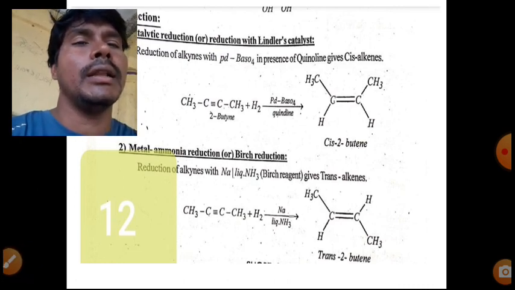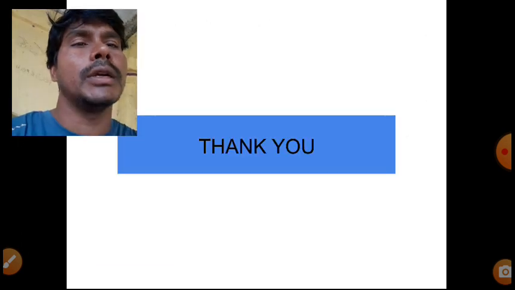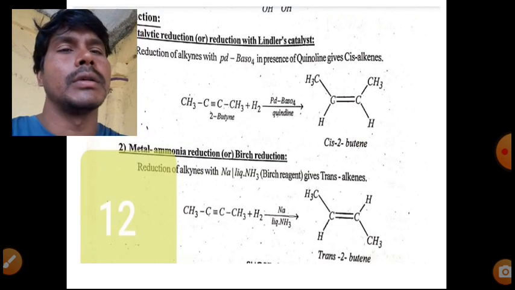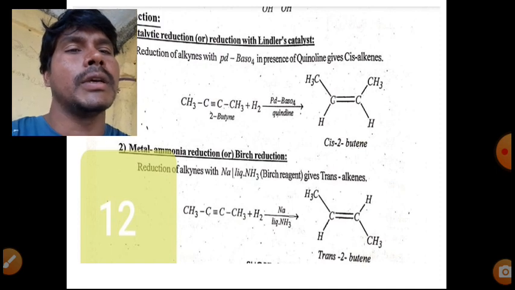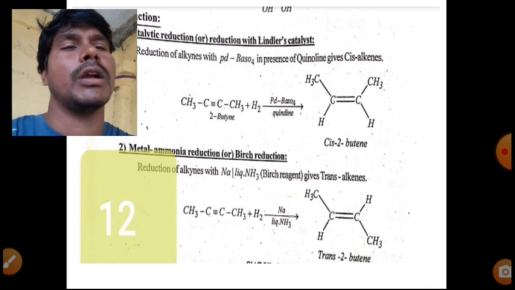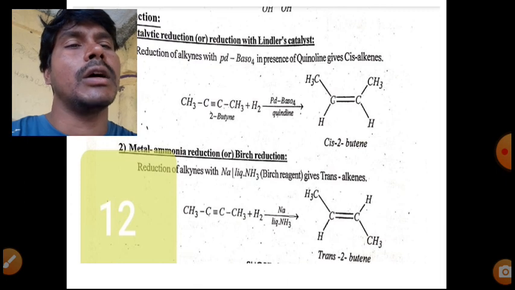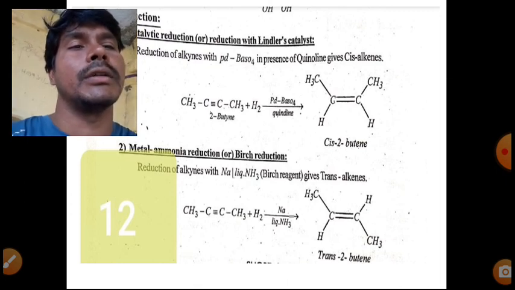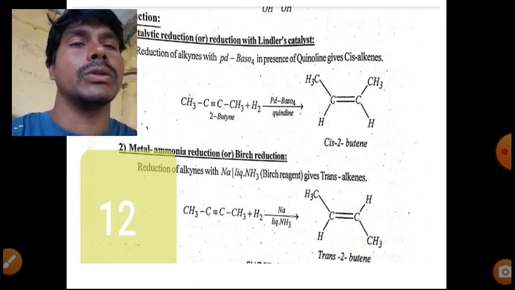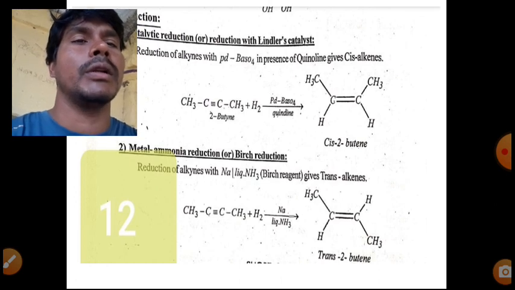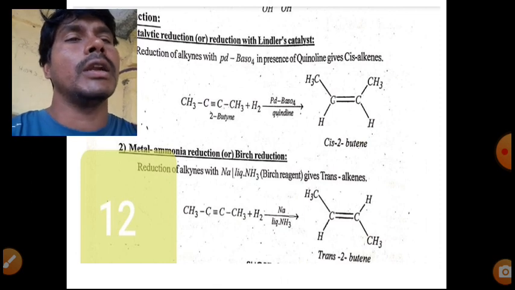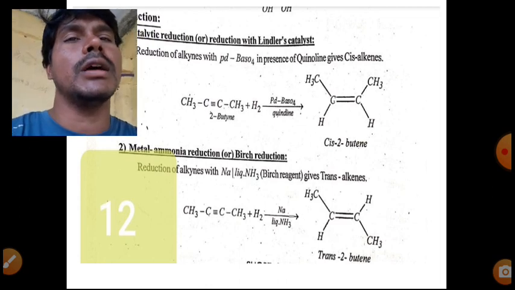It is a radical ion mechanism. Both the radicals are on the same side, so flipping of the single bond takes place, and we get the trans product in the metal liquid ammonia reaction. This reaction is called Birch reduction. So reduction of alkynes with sodium and liquid ammonia gives trans alkene. When reacted with Lindlar's catalyst, we get only the cis product. This is the alkyne chapter.